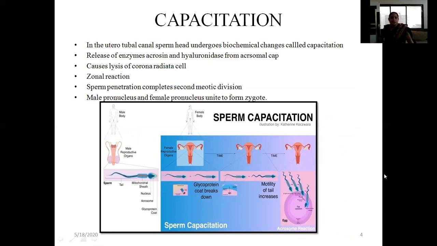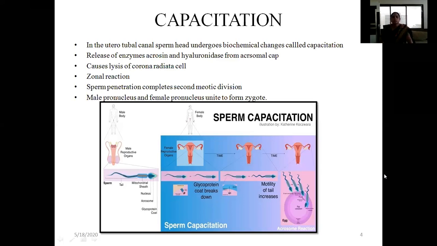Capacitation means the capacity of the sperm to enter inside the ovum. Capacitation is a process in which the sperm undergoes multiple biochemical changes in the uterotubal canal. These changes that take place in the sperm are called capacitation. Capacitation means it has the capacity to penetrate inside the ovum.